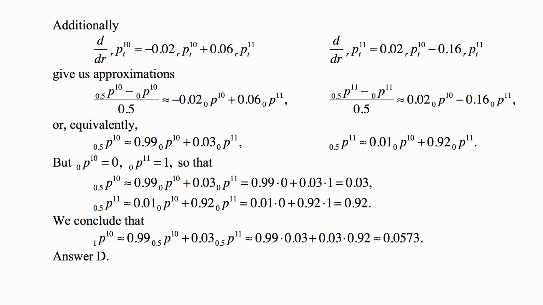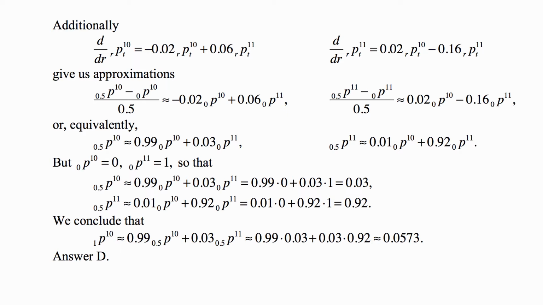Well, we don't have the right-hand side, but we can do the same thing again. We can go from 0 to 0.5 using the Kolmogorov-Forward equations for the two terms that are on the right-hand side of the equation that we just derived. So we do this.